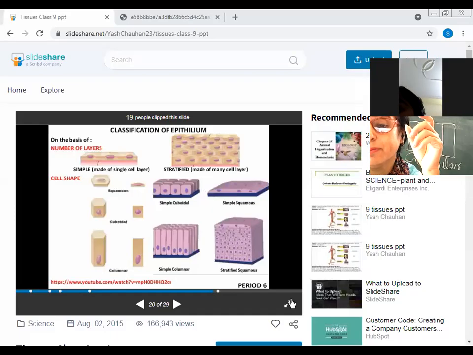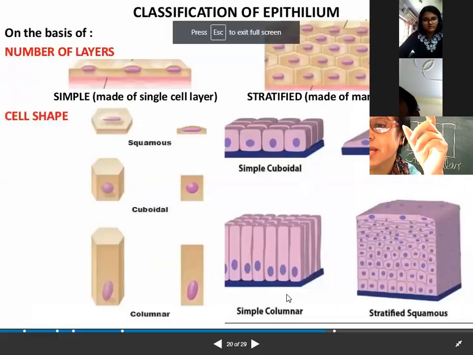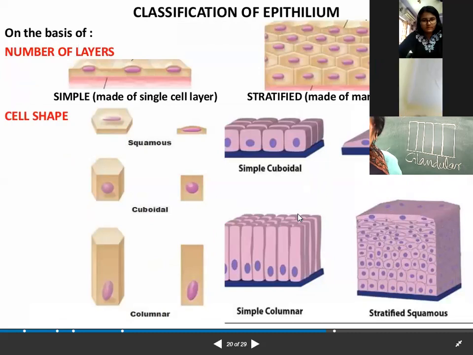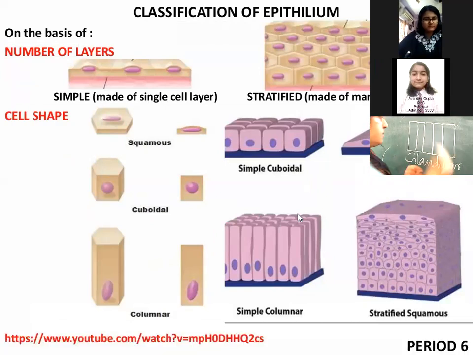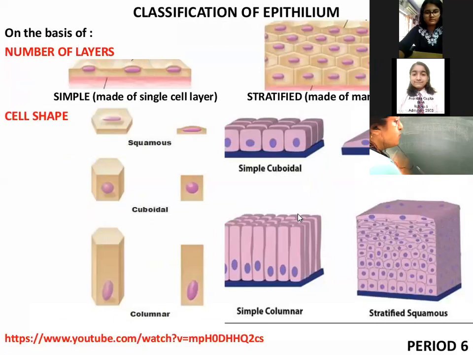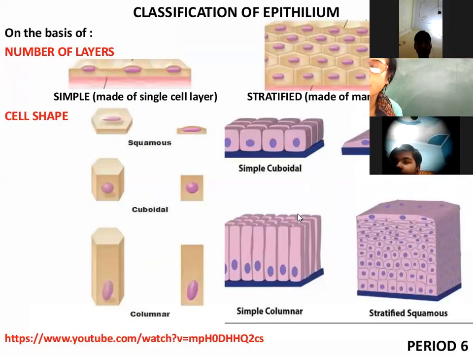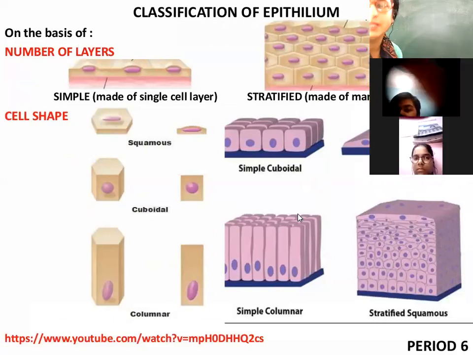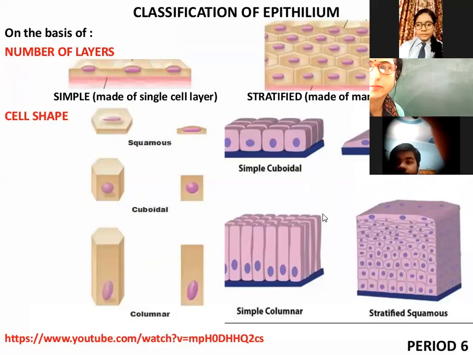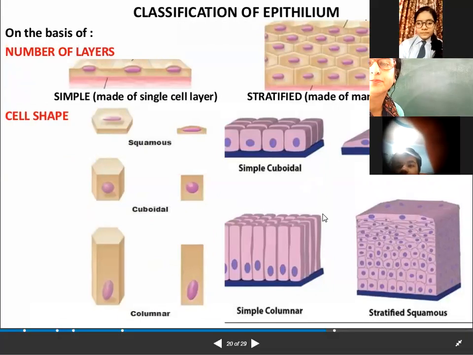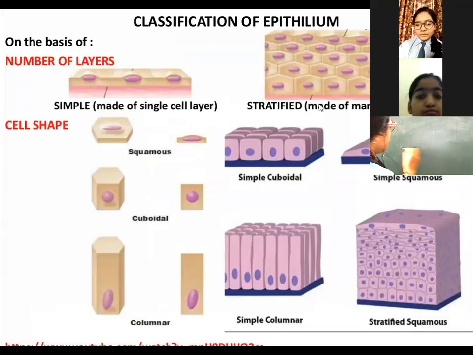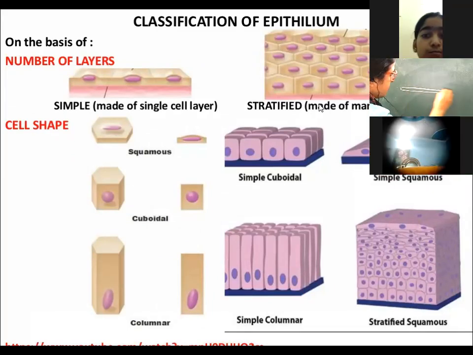Where the cells are present in just a single arrangement, a single layer, that is called simple. Is there anyone who can give me the answer to this question? What is common to all the epithelial tissue? Yes, Dia. Basement membrane. Yeah, the basement membrane is common to all the epithelial tissue.